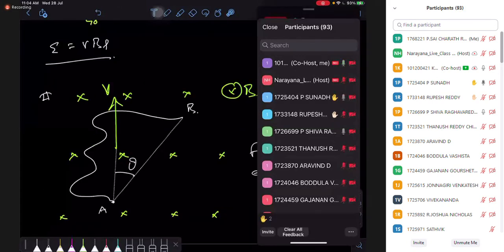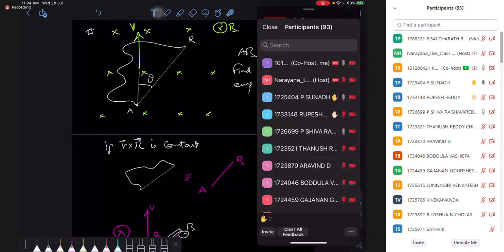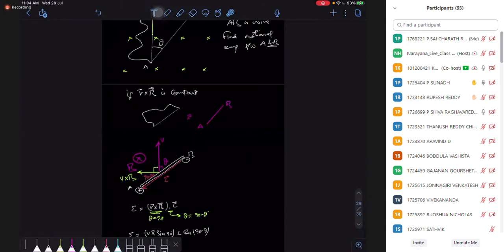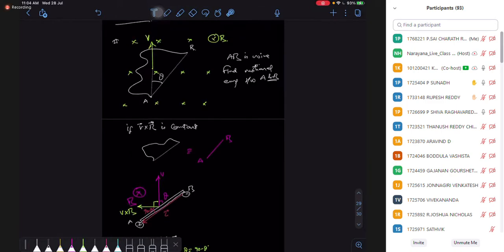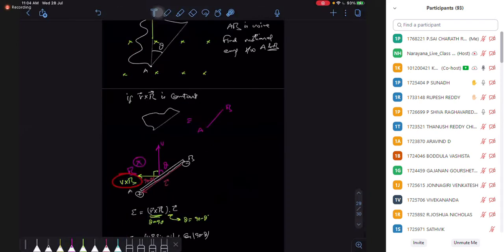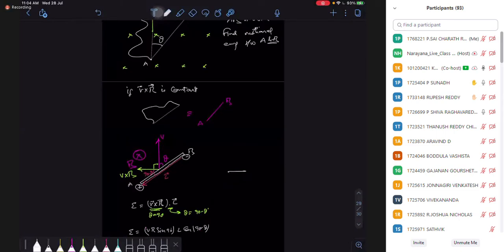Sir, in the last diagram, the left side of the rod should be positive, no, sir, not only the A point. This rod is behaving as a battery. Clear? So in that battery, which side is positive? The left side of the rod, sir. Where is V cross B? Left side. So in the direction of V cross B, you have high potential.